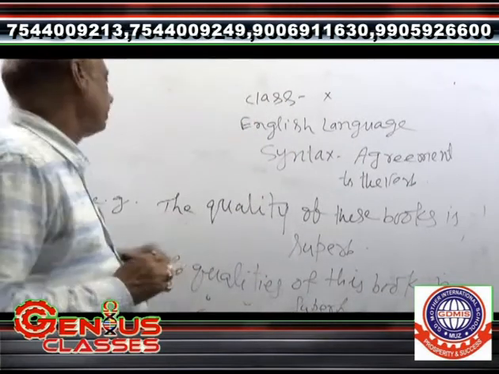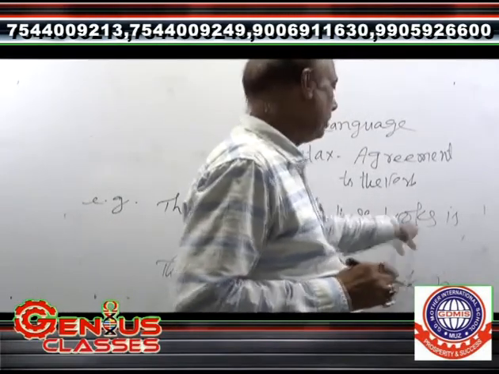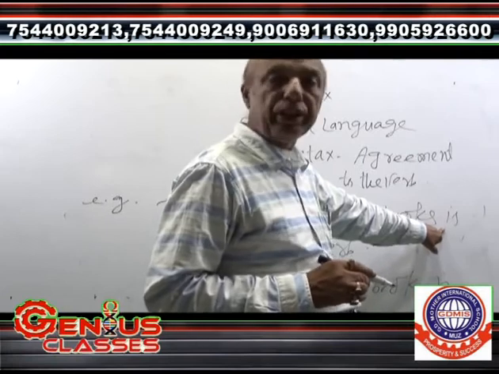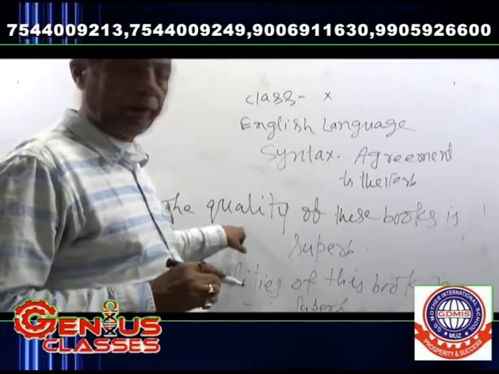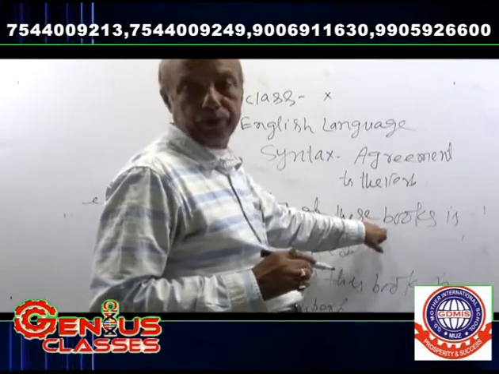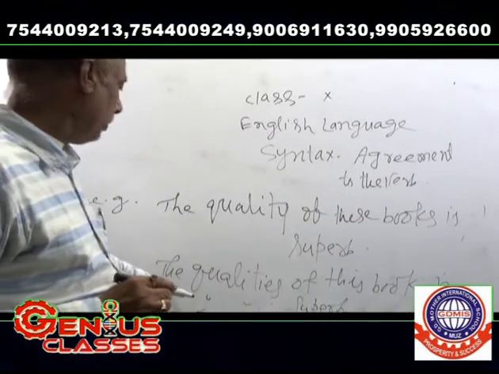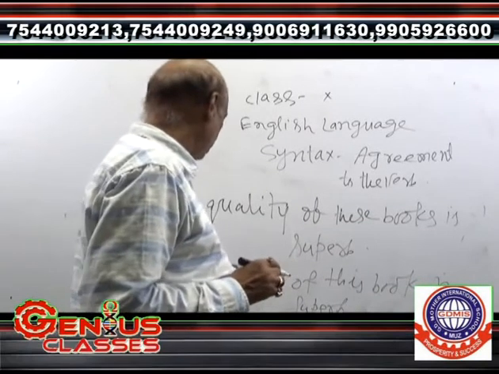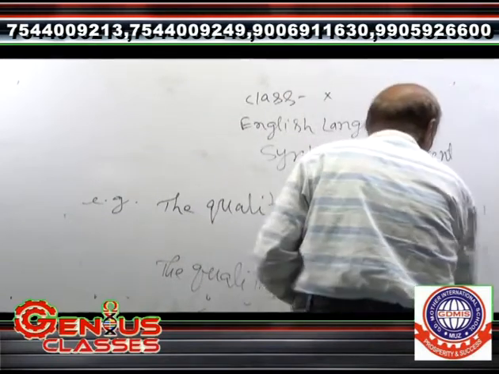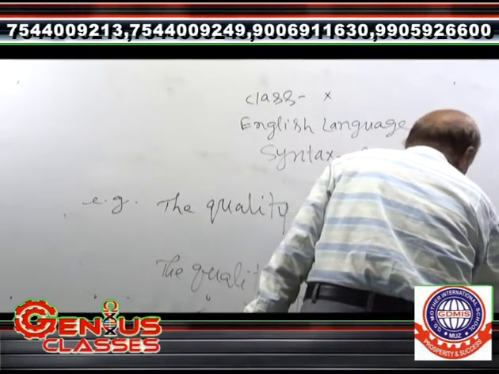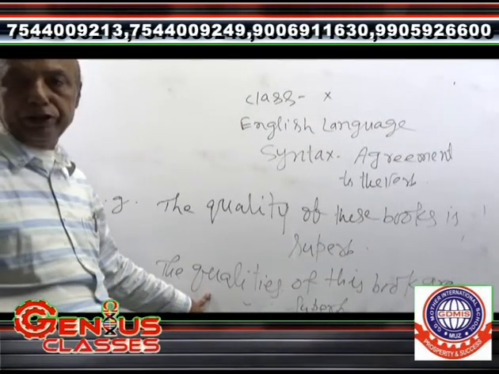Here it has been written, "the quality of these books," and the verb used is "is". Why? Because it agrees with "quality", not with "these books". Here the verb "are" has been used with "qualities", because "are" has been used according to "qualities".